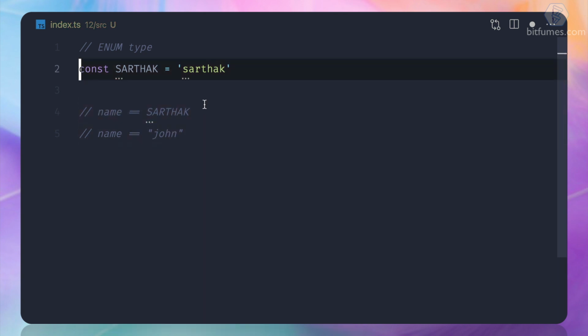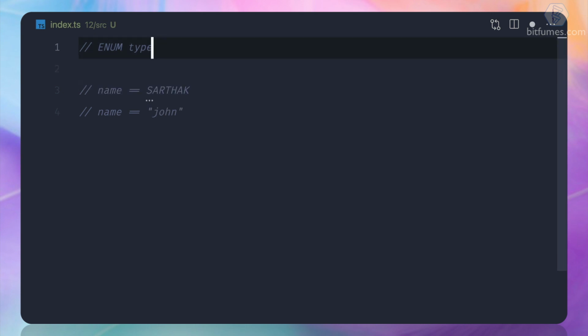Now things will be very easy, just like an array where you can pack everything into a single variable. That's how enum comes into play. And you need to know that JavaScript doesn't support enum. This is a pure TypeScript thing.